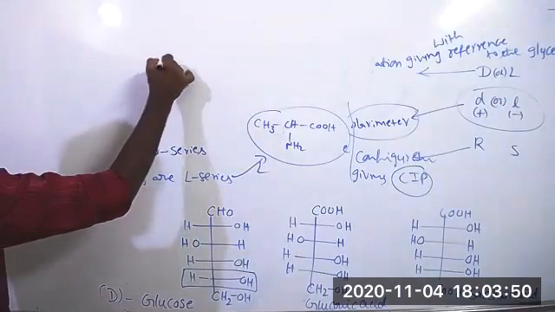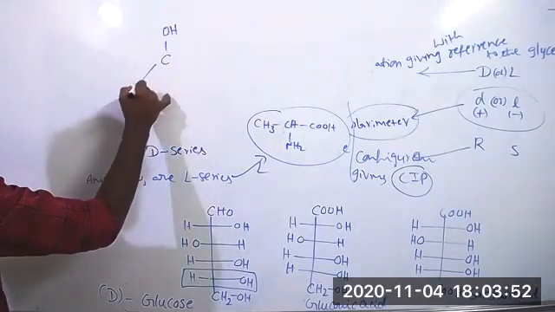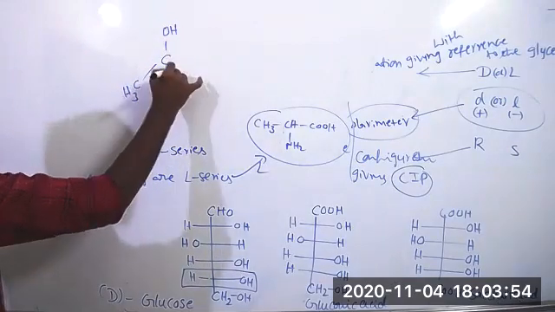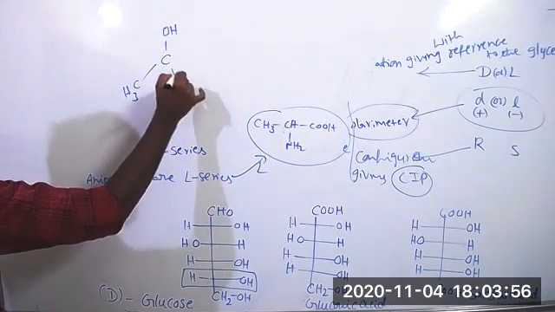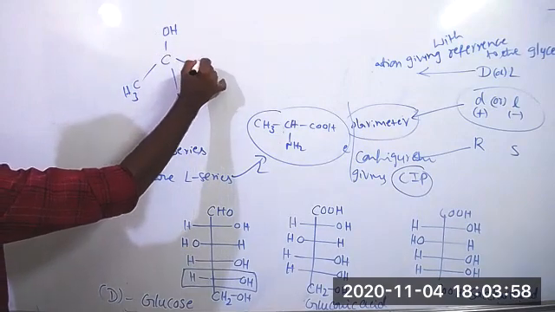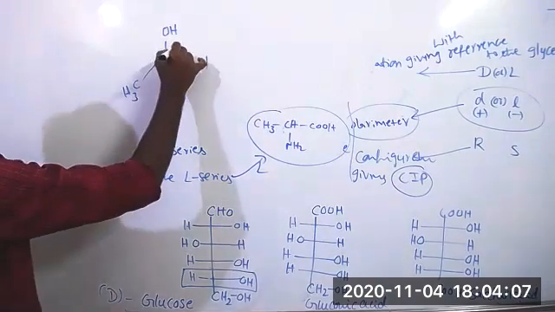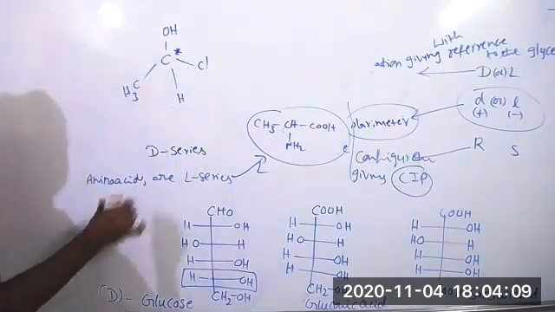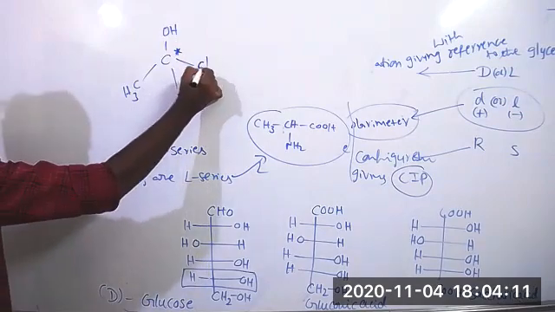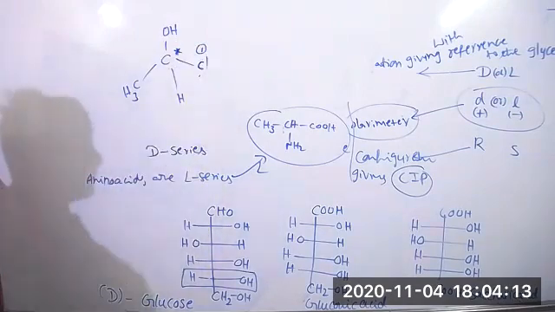RS configuration: this side OH, CH3, H and Cl. Now the carbon is attached to 4 different groups, so it is a chiral carbon, an asymmetric carbon, or we call it chiral carbon. The highest atomic number is chlorine, so this is 1.